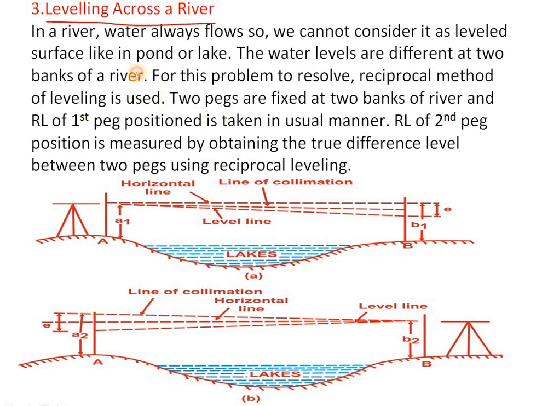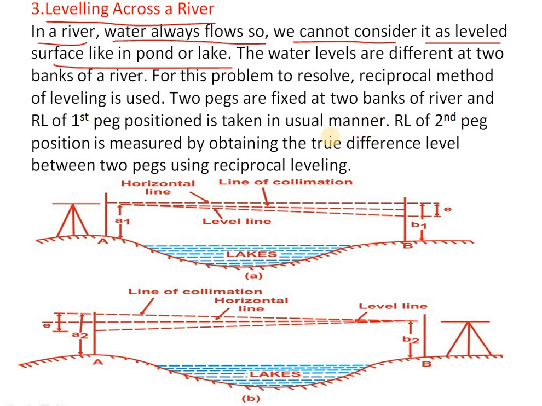In a river, water always flows, so we cannot consider it a leveled surface like in a pond or a lake. So this is the example. A river changes depending upon the flow; the level surface of the river will be reduced or increased, or it will stay at a constant level, so we cannot treat it as a pond or a lake, which is a level surface.